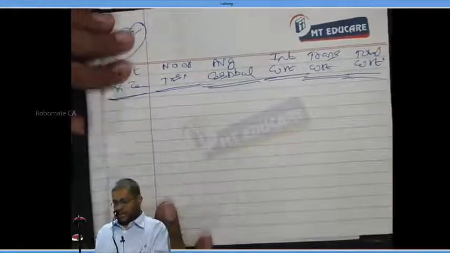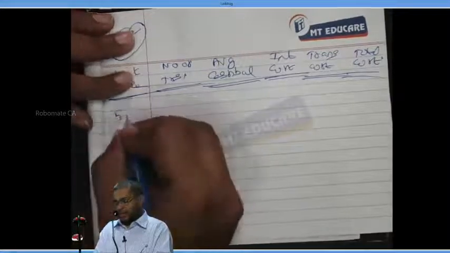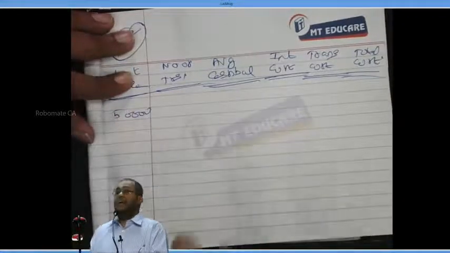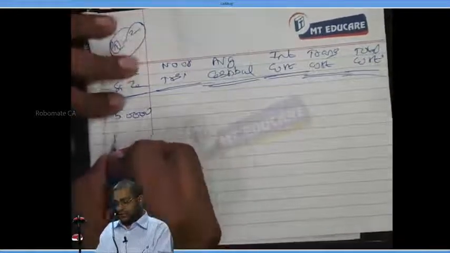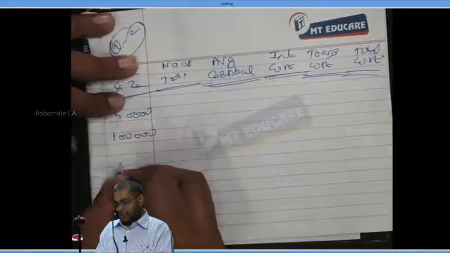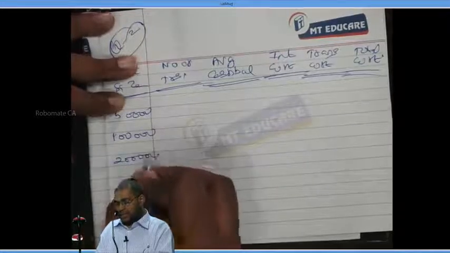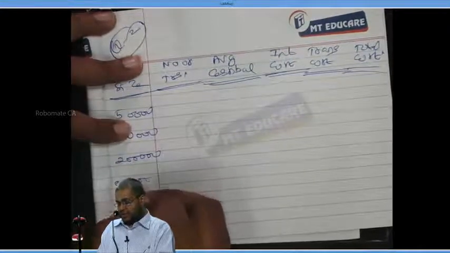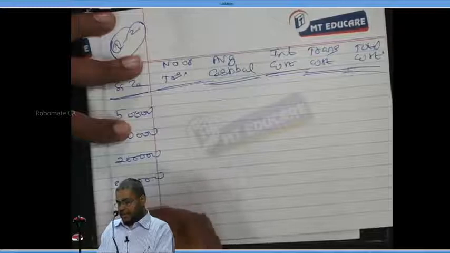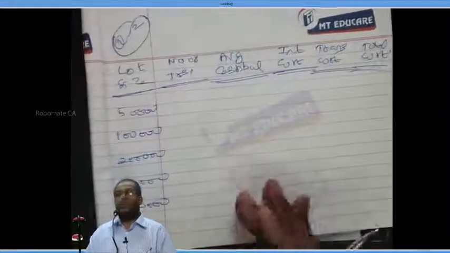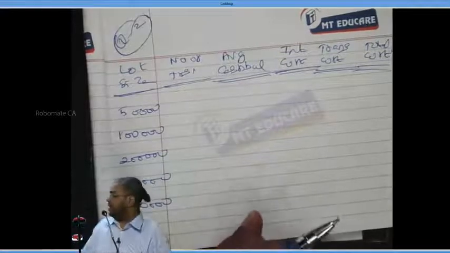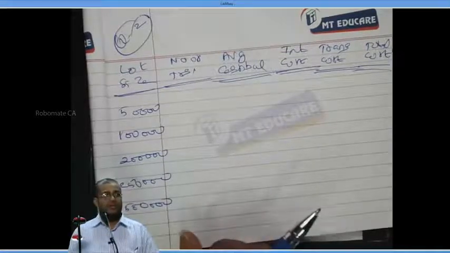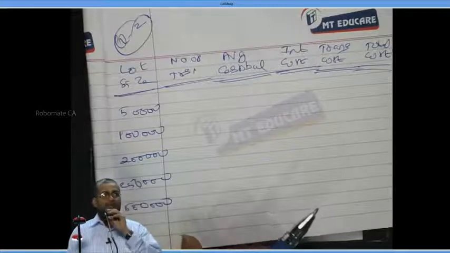Now, everybody, what are all the lot sizes given? 50,000. That is, every time you can sell how much? 50,000 rupees of marketable securities. Next lot size is 1 lakh. Next is 2 lakhs. Next is 2 lakh 50,000. And next is 5 lakhs. Can I proceed or not?